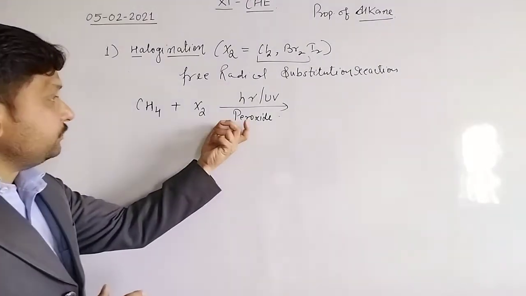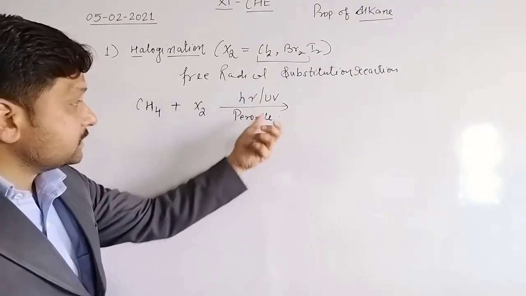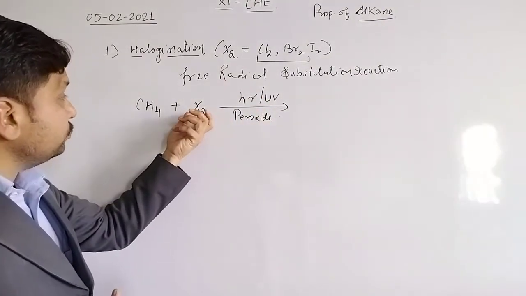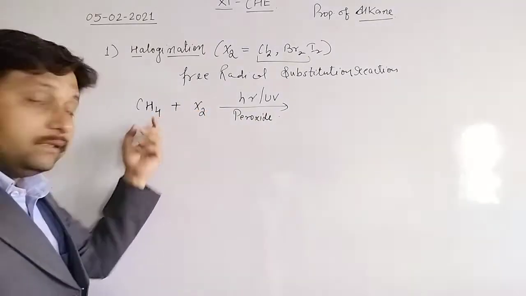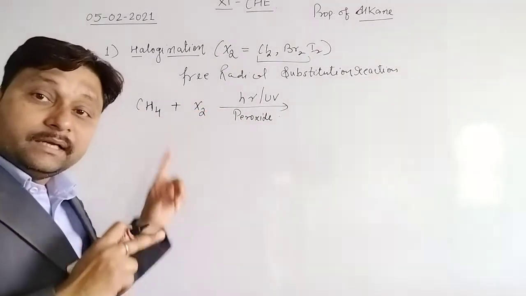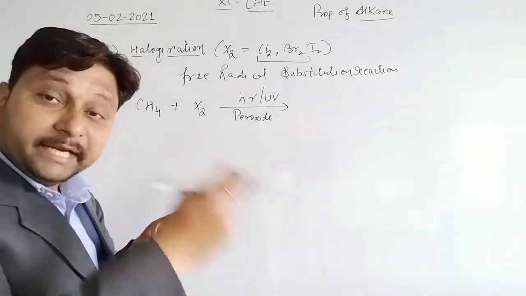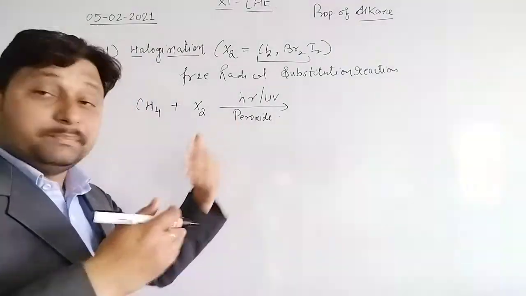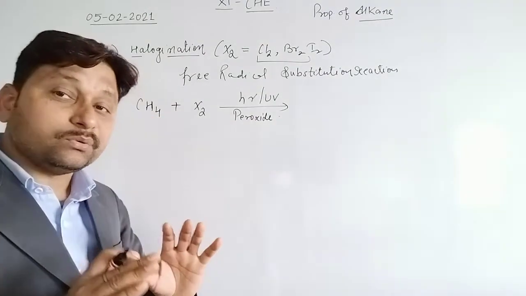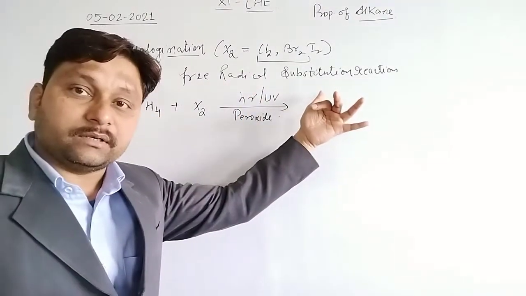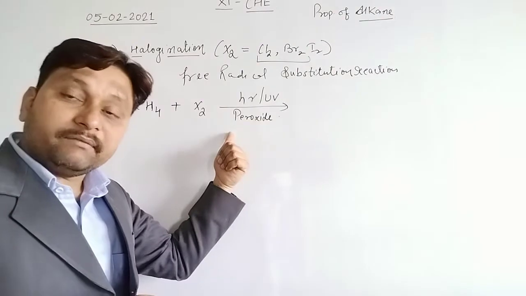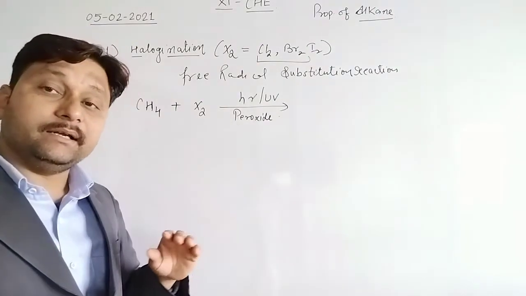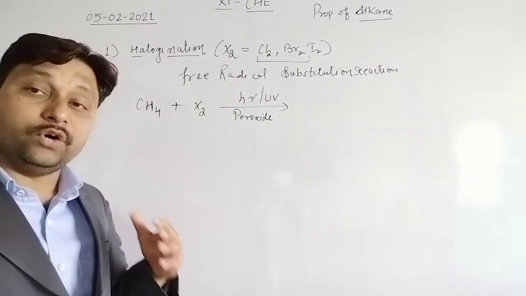Clear? So in presence of any one of these conditions, X2 attacks methane, one hydrogen of carbon will be eliminated, and in place of this hydrogen, X will be substituted. That's why it is known as a substitution reaction. In presence of ultraviolet rays, the chemicals dissociate into free radicals.